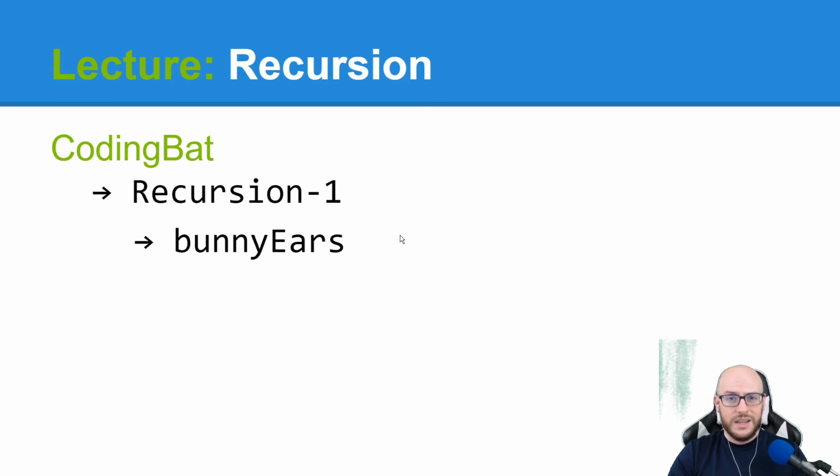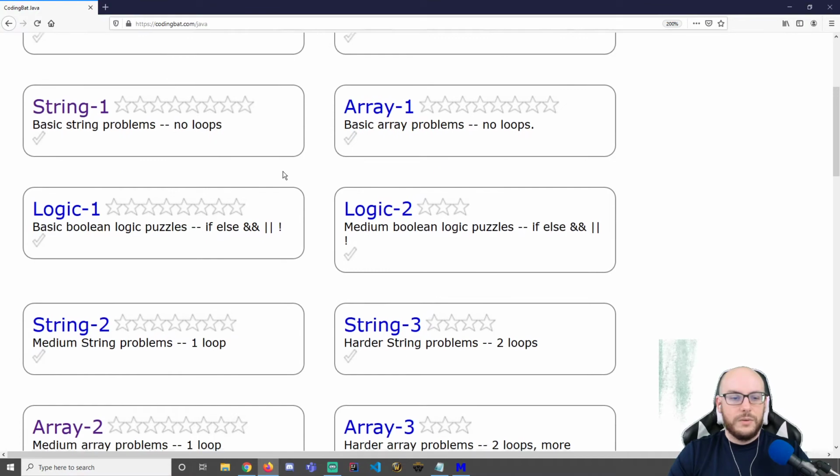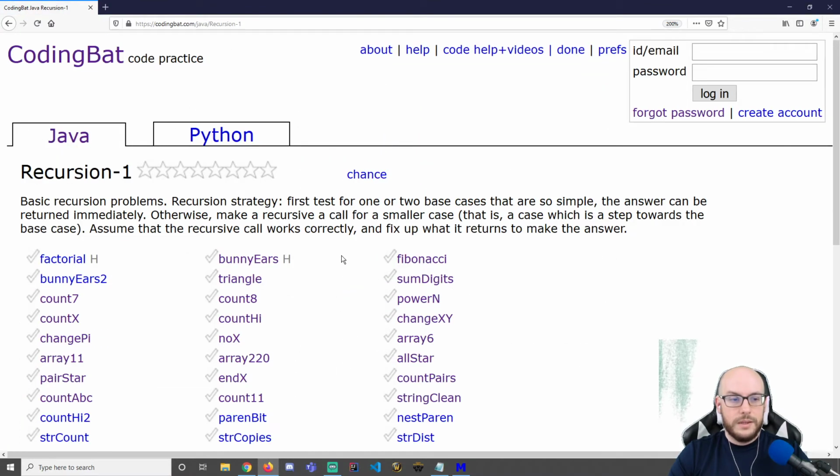not a lot of content. There's not a lot here to actually learn, but we can get in a lot of practice, fortunately, because of CodingBat. So I'm going to head over to CodingBat. I'm going to look for the Recursion 1 section under the Java tab.